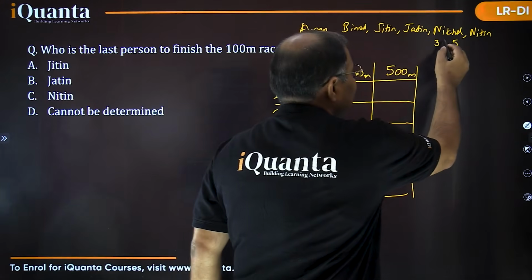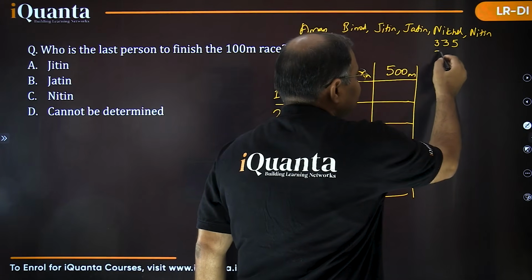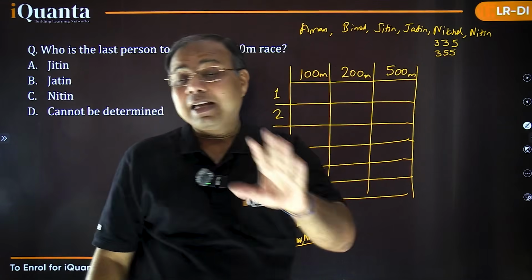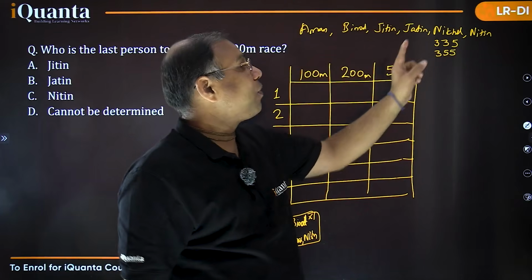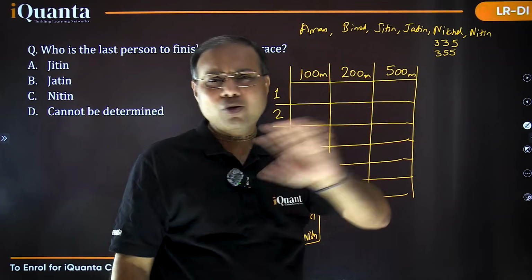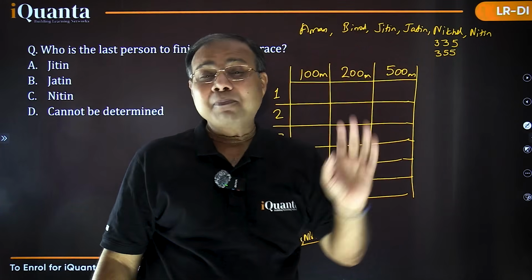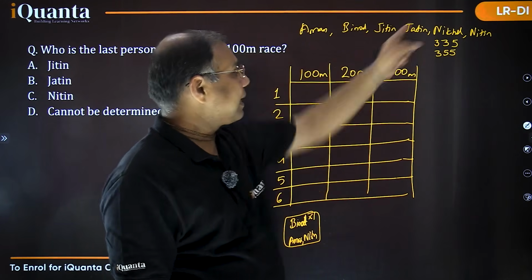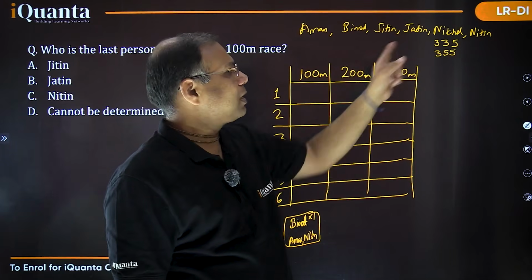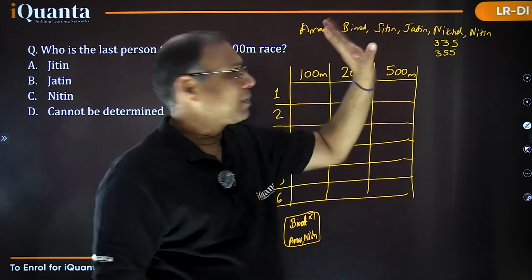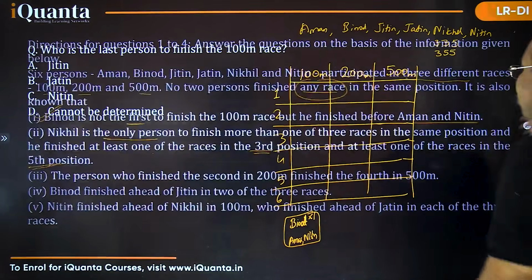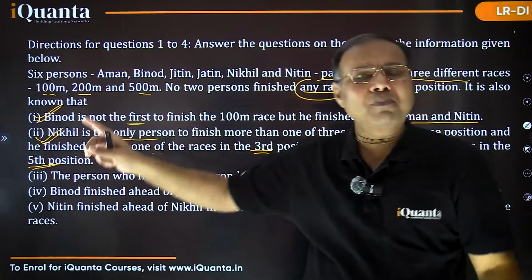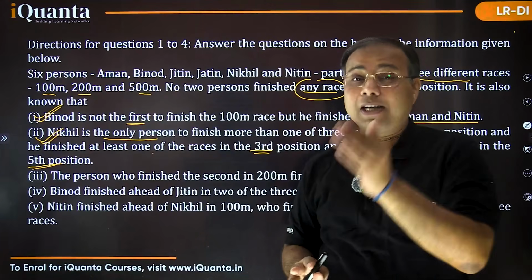Because he's the only person who is finishing more than one race in the same position. I hope it is clear. So these are 2 situations possible. By the way, I am not suggesting that this is the first race, this is the second race, this is the third race. I don't know that. I've just written the numbers in ascending order. But these are the 2 possibilities for the positions received by Nikhil in the 3 races. Fine, because at least one of the races is finishing in third, at least one is finishing 5. Okay, let's read further. So this second point also we have taken very carefully, and we have also understood that all of the other persons are always finishing in different positions.